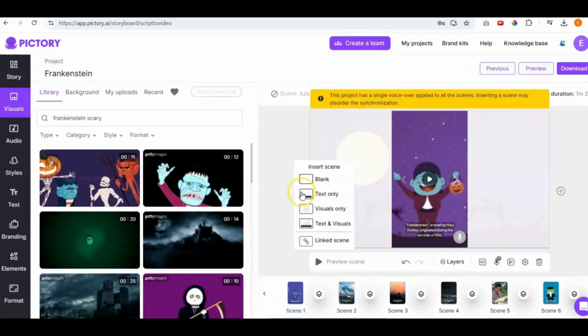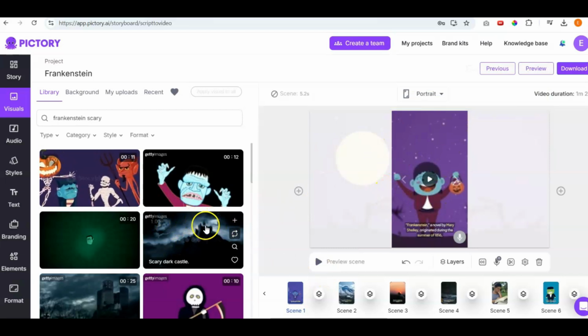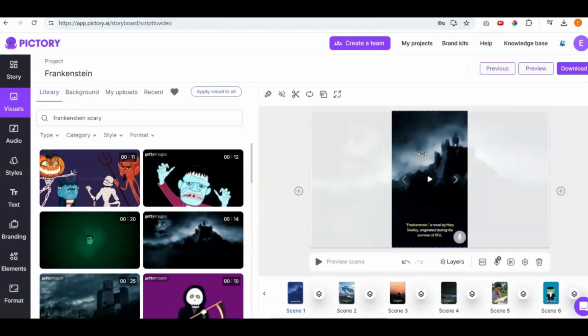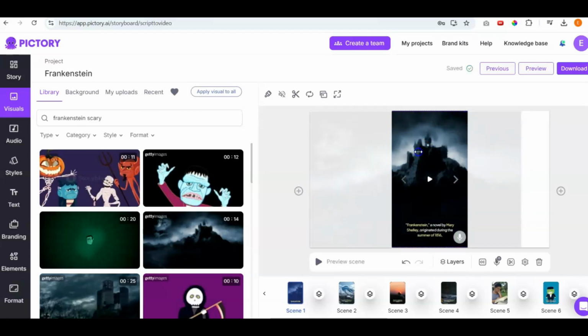So let's say I want to change the first scene and make it look a little darker. So this is just a scary dark castle. And so I click on that, and then the image will change here. Once the images change, I can move it right to left, and I'll show you what will happen. There we go. So I'll click on it twice, and then I'll move it just a little to the left because I want to see the castle a little bit better. But once again, you can change any one of these scenes.